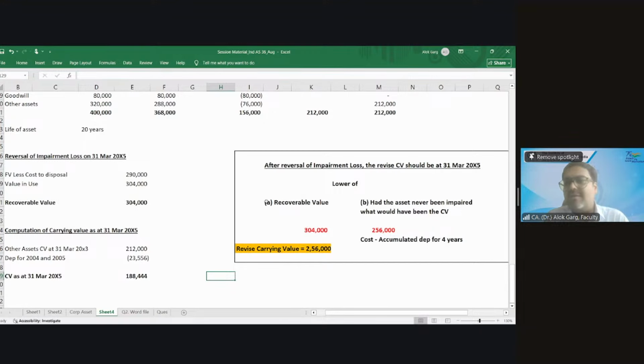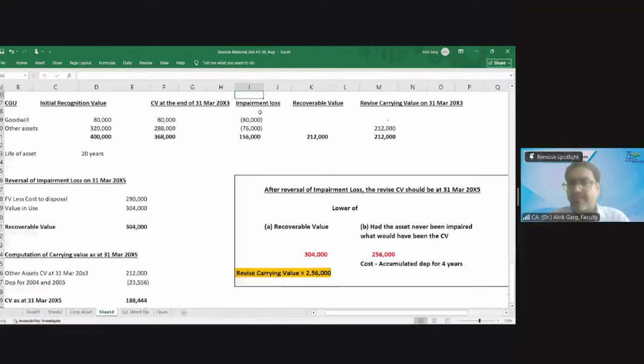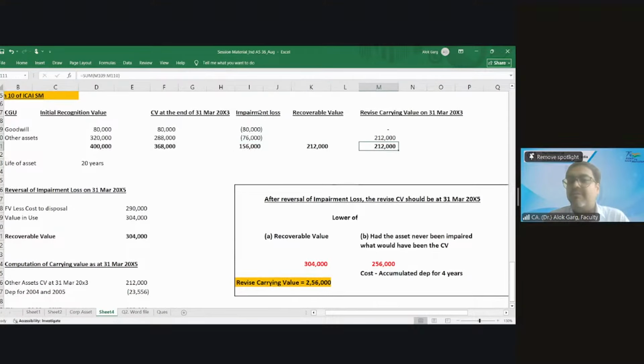You went to the company, you finalized the balance sheet, and you have recorded an impairment loss of 1,56,000, right? Because the recoverable value was 2,12,000. You have wiped off the goodwill, and you have also charged 76,000 on the other asset. Okay, so 2,12,000 was on 31st March 2003, and at that point of time you completed 1 year of articleship.